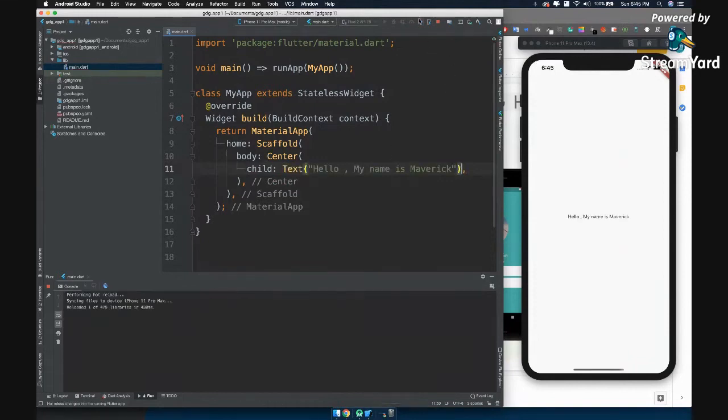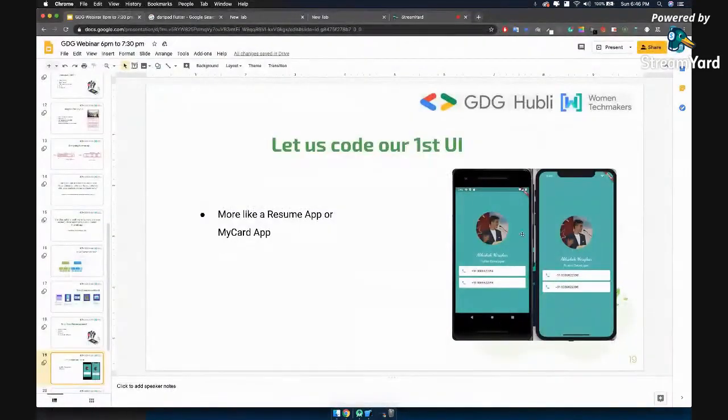Now let's see hot reload, and now you can see earlier it was on the top left corner sitting under the time, but now it is in center. Okay, that is how easy it was. All right, so let us see the layout first. So we have the image and we have the background color. Okay, so let us set the background color first.